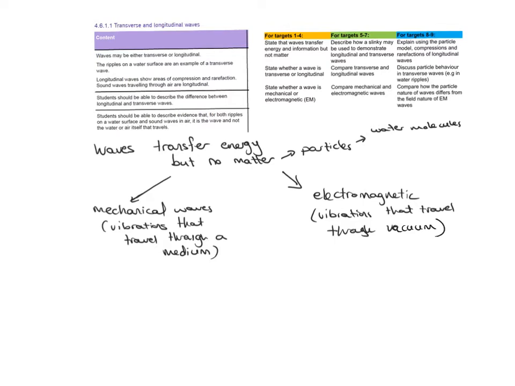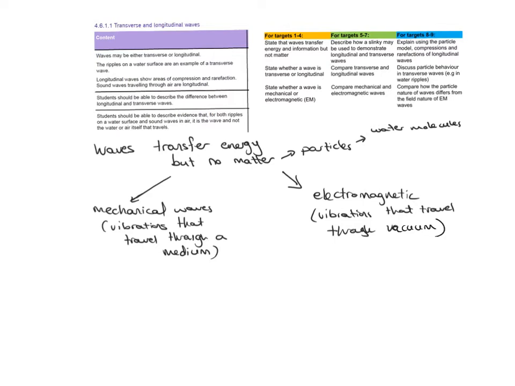Waves on springs travel through the metallic part of a spring, or even a rope. Seismic waves as well, they travel through the particles that make up the Earth. So all of the mechanical waves require a medium to travel through. Like we said, anything that's gas, liquid, solid, anything that's made up of particles.